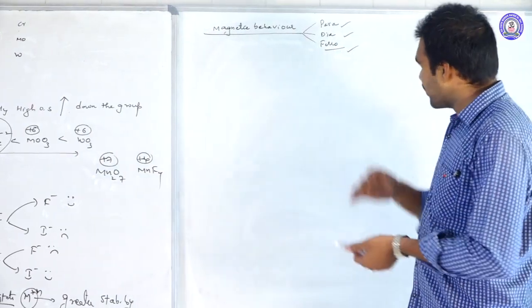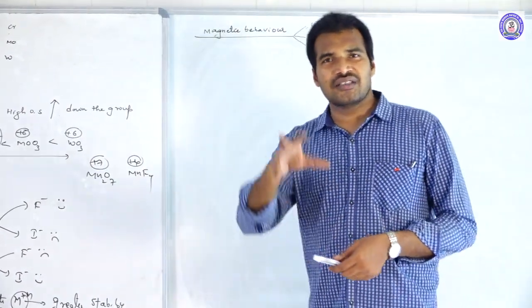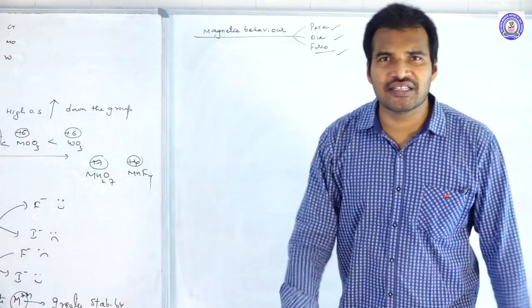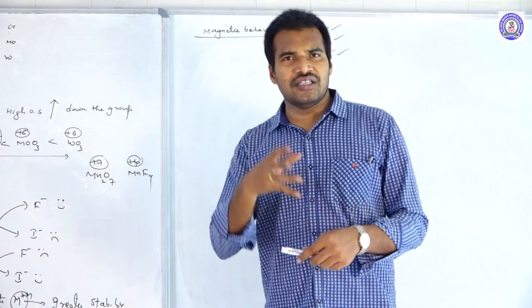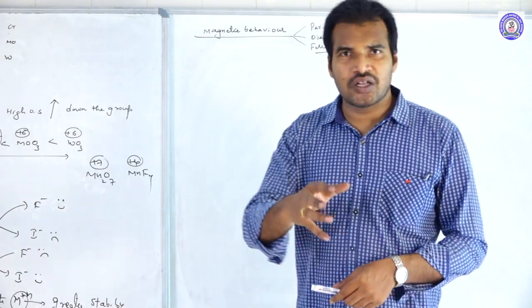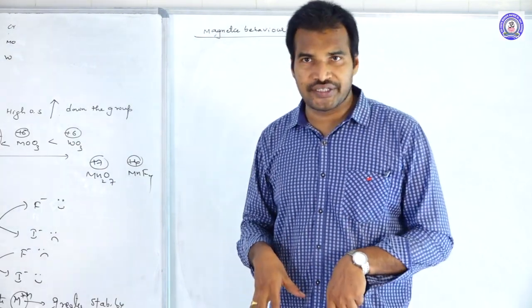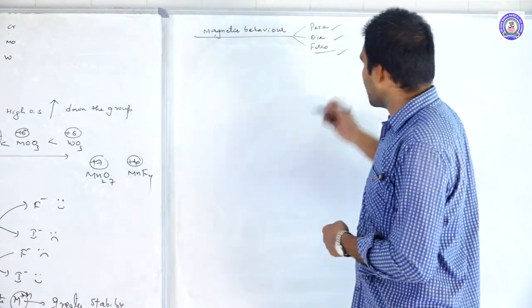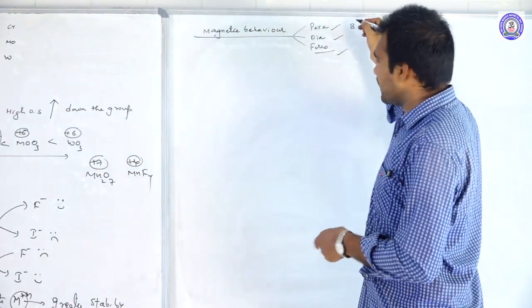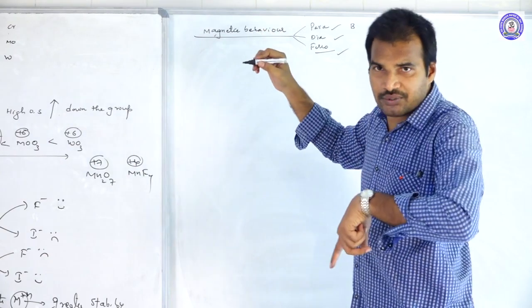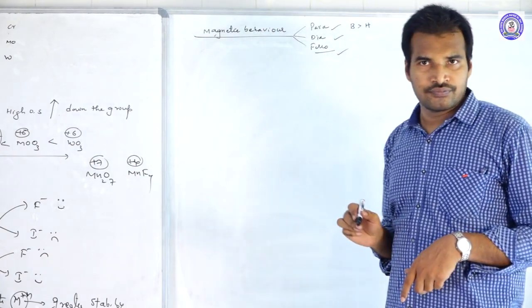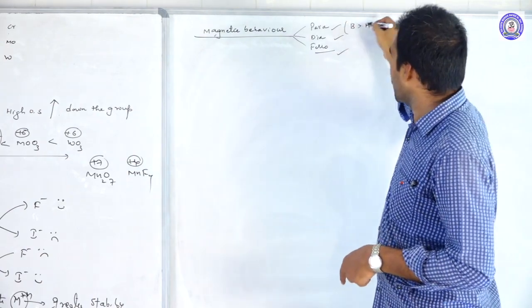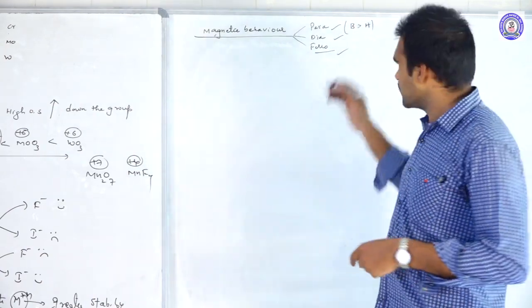I am not going into detail about them. Paramagnetic substances are the substances which are attracted by the external magnetic field. Generally they show paramagnetic nature because of the presence of unpaired electrons. In paramagnetic behavior, the magnetic field strength of these substances, B value, is greater than the external magnetic field strength, B greater than H. Then we call them paramagnetic substances.